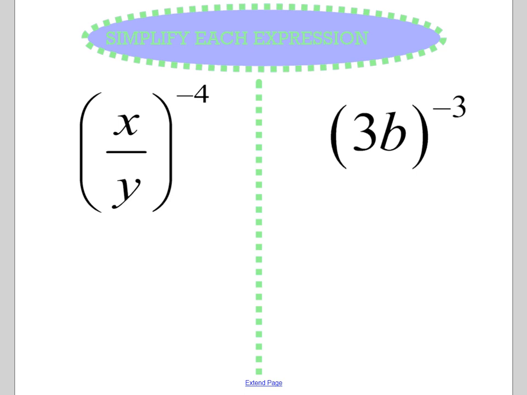Same type of thing as the last problem on this one, so we can rewrite this as x to the -4 over y to the -4. And then x to the -4 needs to flip to the bottom, y to the -4 needs to flip to the top. So we're going to have y to the +4 up top, x to the +4 on the bottom.